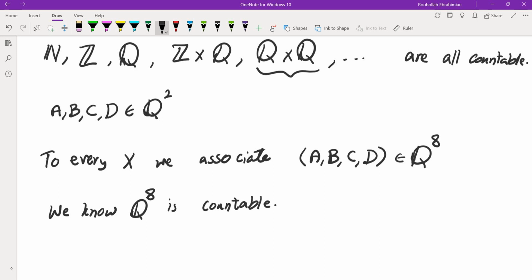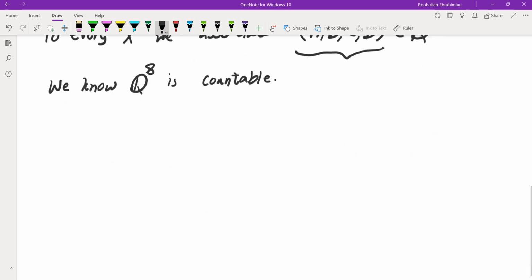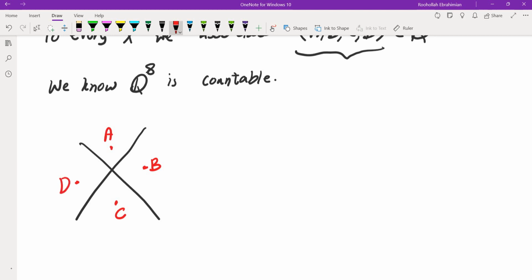Okay, so what do we need to show in order to show that the number of x's is countable? What we need to do is show no two x's are associated with the same element of Q^8. So let's assume you have two x's, one x here and A, B, C, D associated to this x, and some other x also has the same four points in the same order. Now, what is the contradiction?